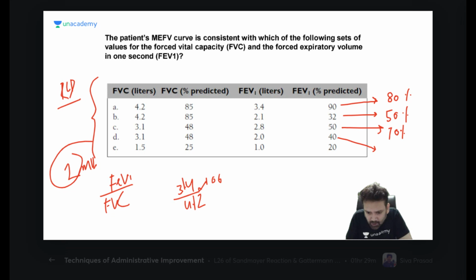C is approximately, you can say, 2.8 upon 3.1. It is around 90%. Okay, yes, 90 you can say. What about D? 2 upon 3.1. 60%. E.